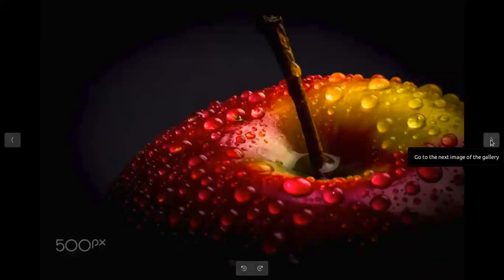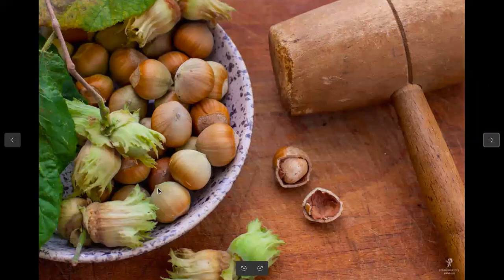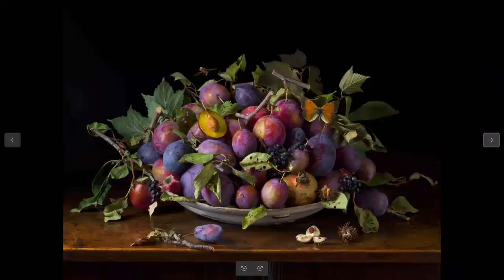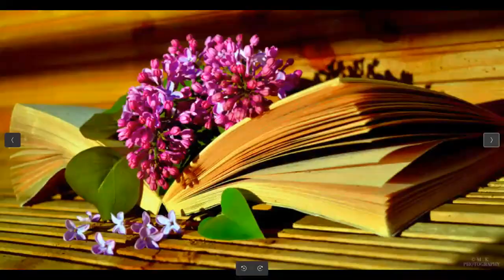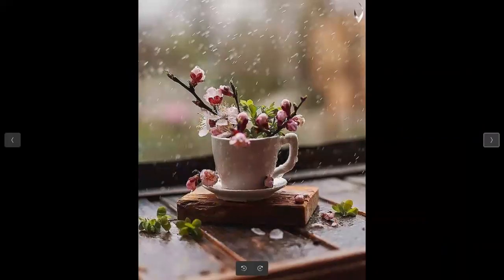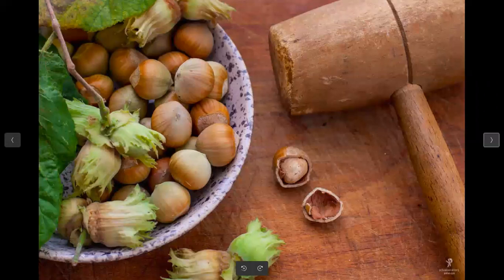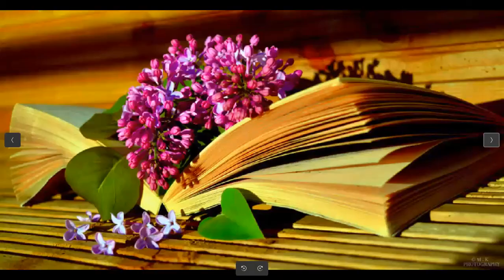So this is called still life photography. Basically it is photos of some interesting object that you are capturing. These are examples of still life photography, and this is one more. So you can try to find interesting objects and capture them in a different way, right?